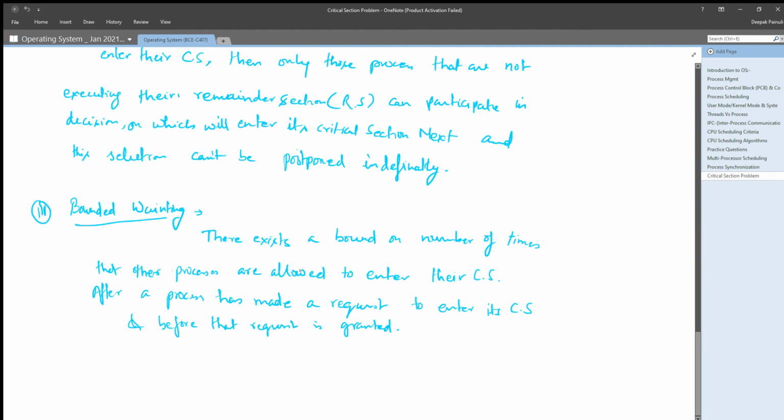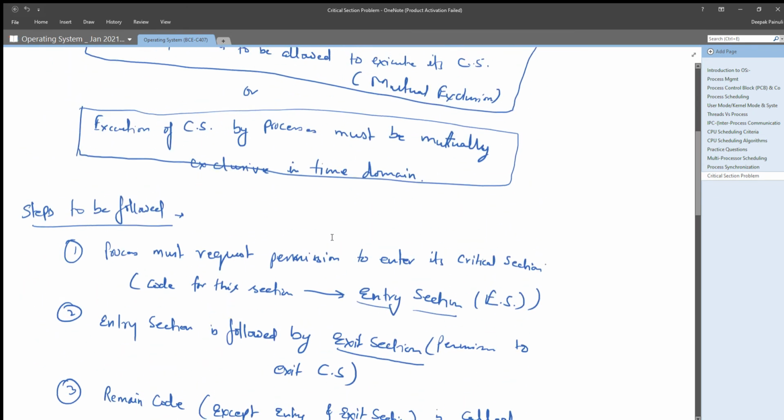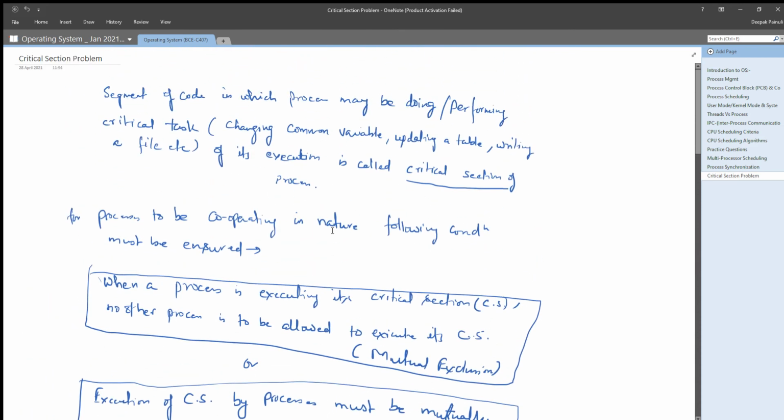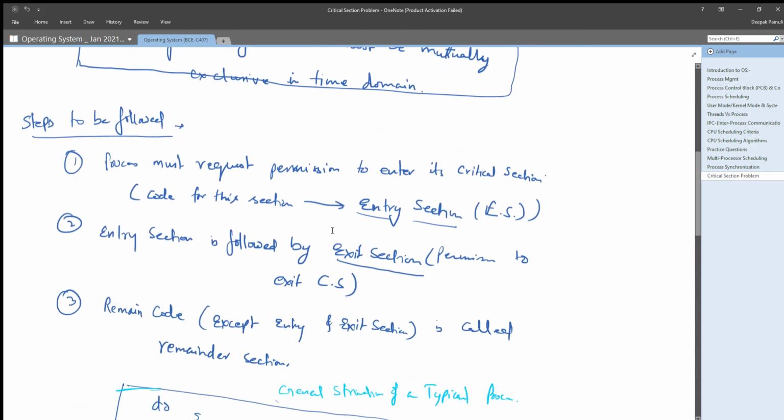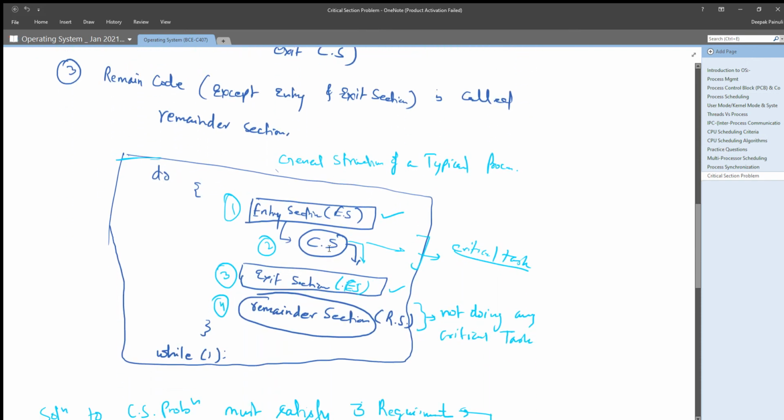So in the last lecture we discussed what the critical section and the critical section problem are, and we elaborated the general structure of typical processes, which is divided into four sections: entry section, critical section, exit section, and remainder section, right?